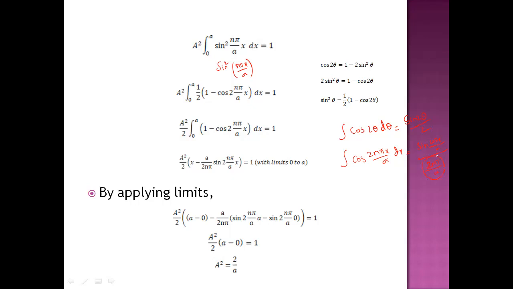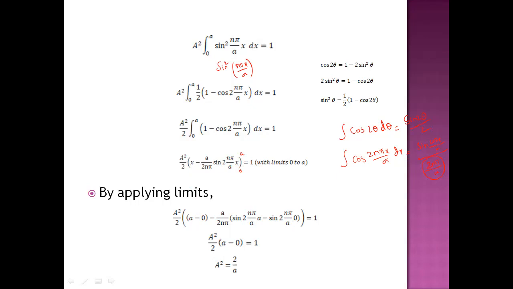So this in the denominator will get reversed. This will be a by 2 n pi sine 2 n pi by a of x, equal to 1, where the limits are running from 0 to a. Now applying the limits in place of x, upper limit minus lower limit, that is a minus 0. In this term also, applying the limits in place of x, sine 2 n pi by a into a minus sine 2 n pi by a into 0.